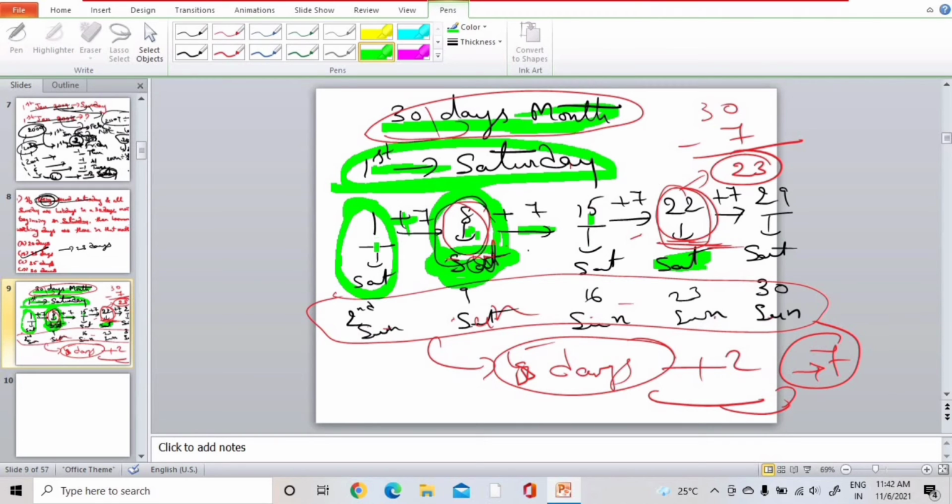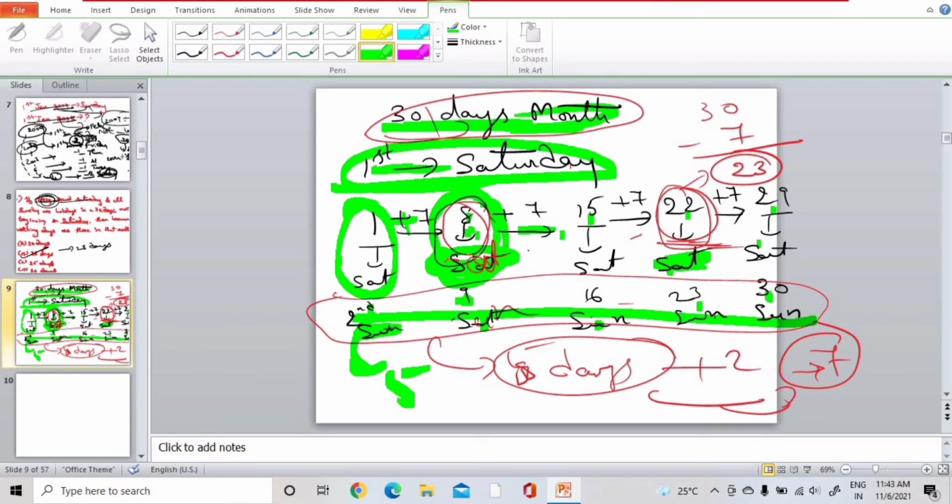First of that month is Saturday, then obviously second of that month is Sunday. 8th falls on Saturday, then 9th will be Sunday. 15th means 16th will be Sunday. 29th is Saturday, then 30th is Sunday. In the question they have mentioned all Sundays are holidays. How many Sundays have we got? 5. And then every second Saturday is a holiday.